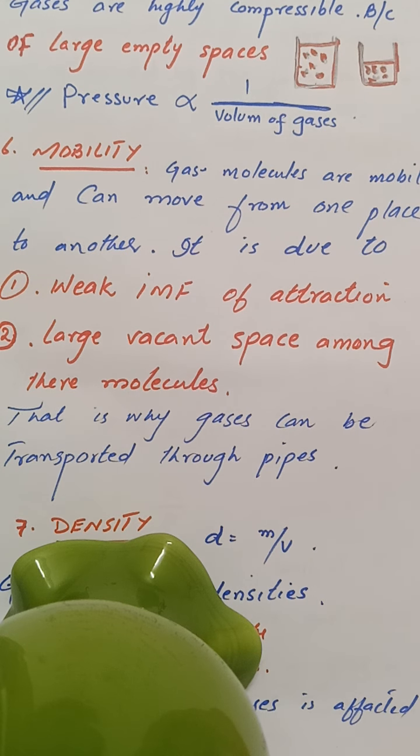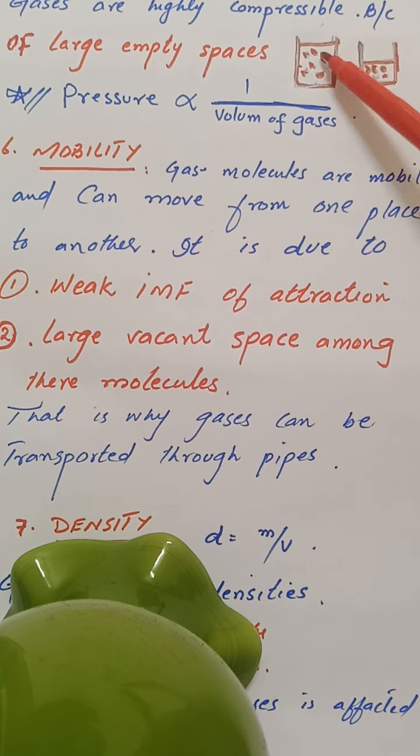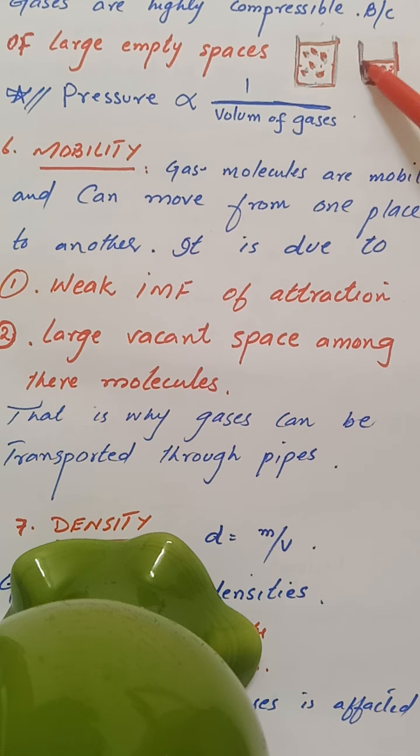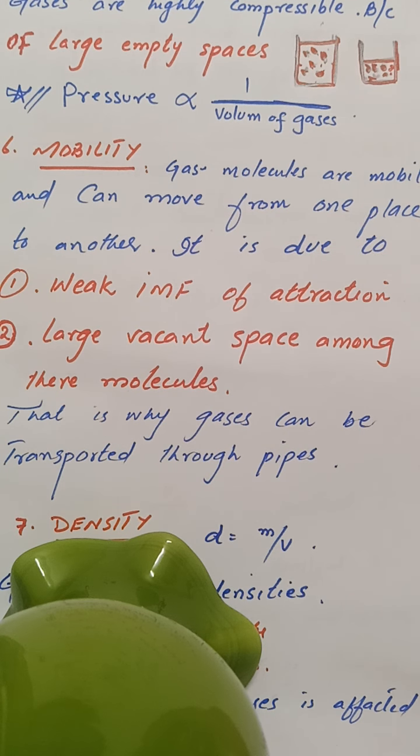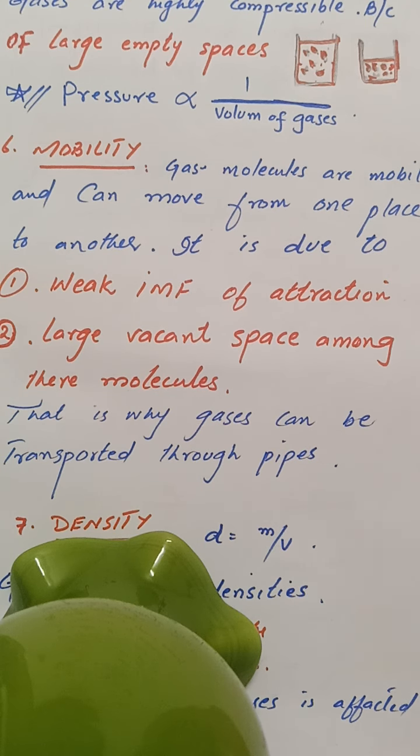As we discussed earlier, there are large vacant spaces among the molecules of gases. So when pressure is applied, these molecules come closer together because of the vacant spaces, and we say that gases are compressed. It means that the factor of compressibility lies in the intermolecular spaces. Gases are compressible because of the large vacant spaces. Solids are incompressible because they do not have any space among their particles.